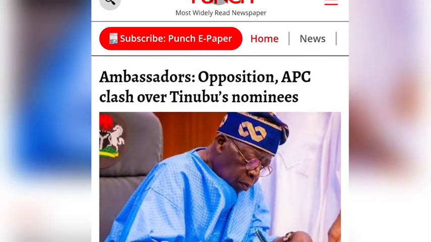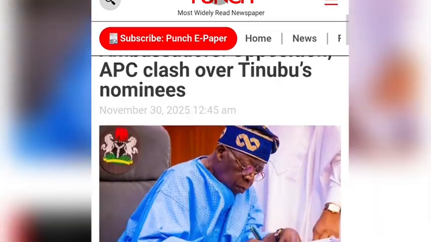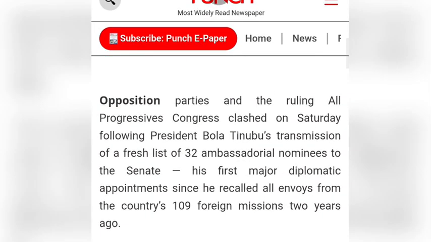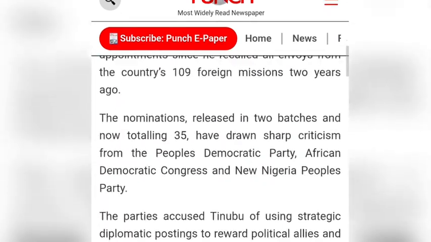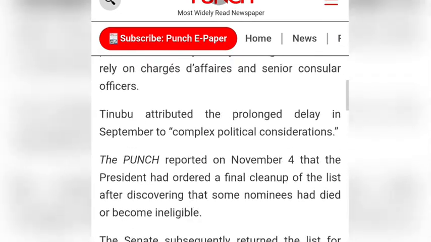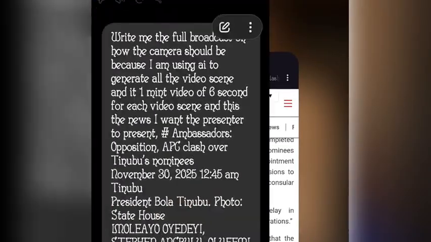After it gives me this news, I touch on this first one here. As you can see, this first one. So I copy everything from here. I copy everything down, and when I copy it, this is what I give to ChatGPT here.